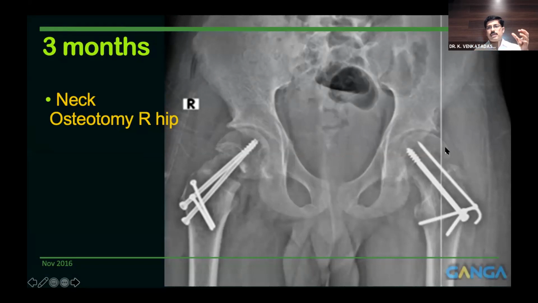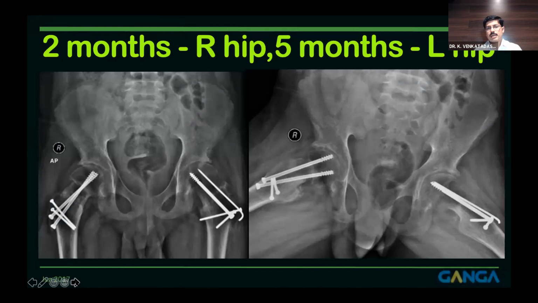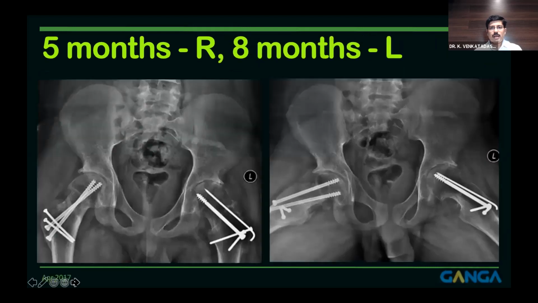So here we mobilized the epiphysis through the physis because the physis was open. Here the physis is completely closed. So you do an osteotomy at the neck level and then correct the deformity. And you can see that at 5 months, there is some issue going on in the left hip. There is some decrease in the joint space, adaptive changes in the acetabulum. And at 8 months from the initial procedure, you can see that there is concentric decrease in the joint space.